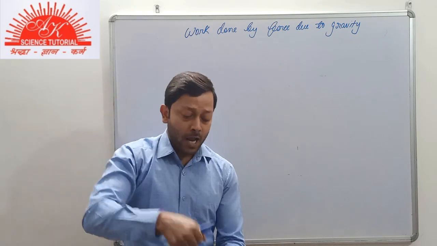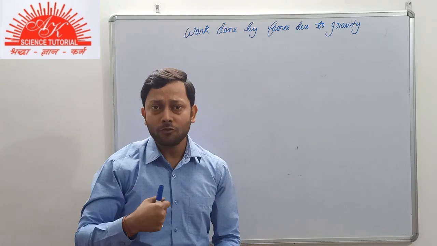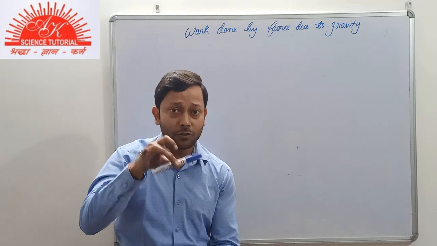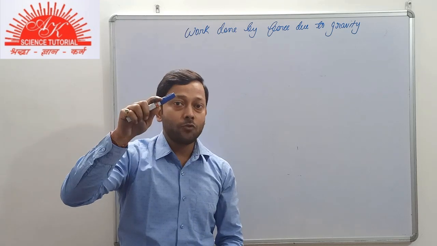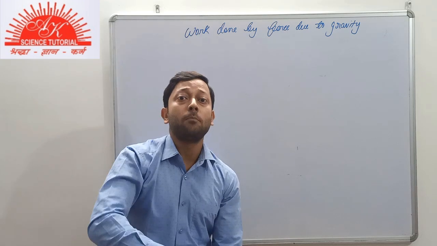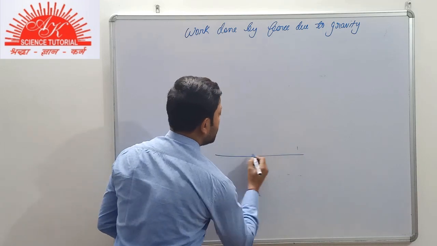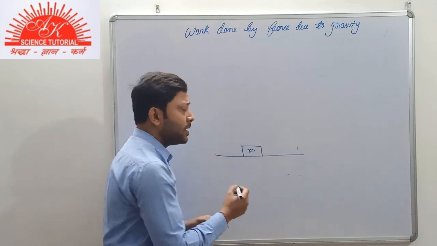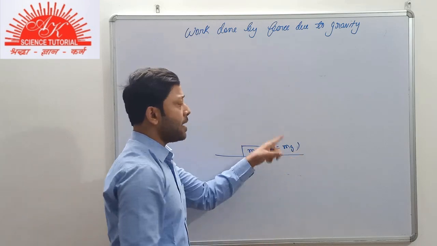Then I have to exert some force on it. And what will be the magnitude of force that I have to apply to raise it? It should be at least equal to the weight of the body itself. Suppose the weight of the body is 10 Newton. Then I have to apply a force of at least 10 Newton to lift it up. If the mass of the body is m, then the weight of the body should be m into g.